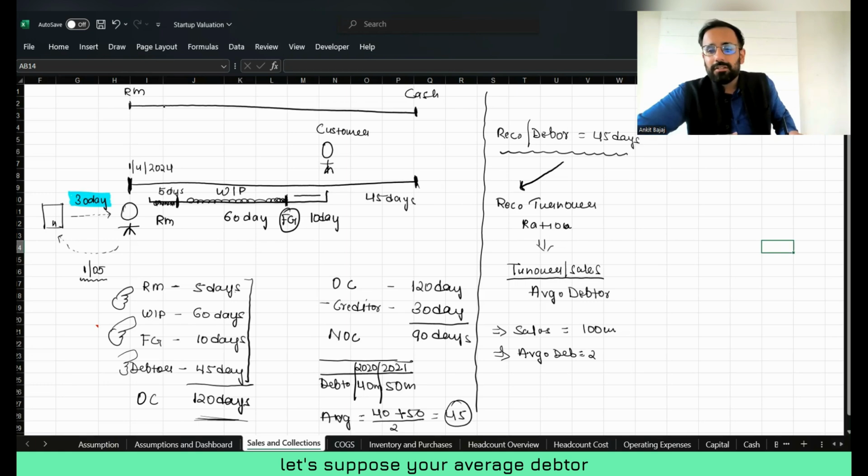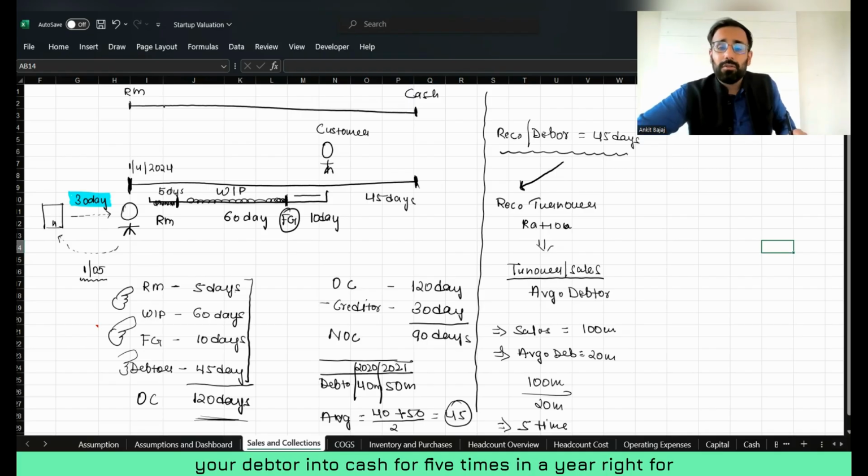Let's suppose here the average debtor is 20 million. If you want to calculate the receivable turnover ratio, the formula is sales divided by average debtor, which is 20 million, and you will get the answer of 5 times. It means that on average, you convert your debtors into cash 5 times in a year.